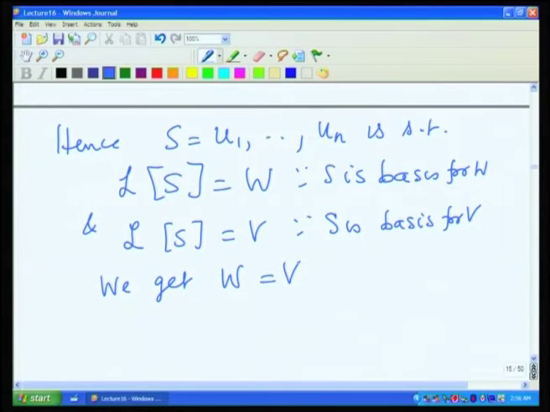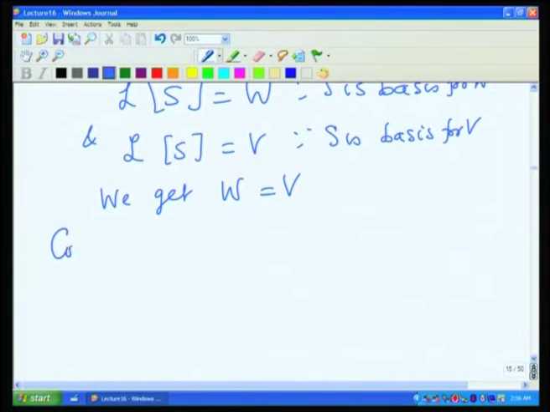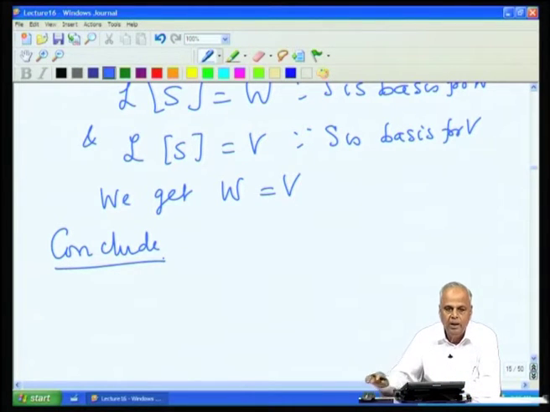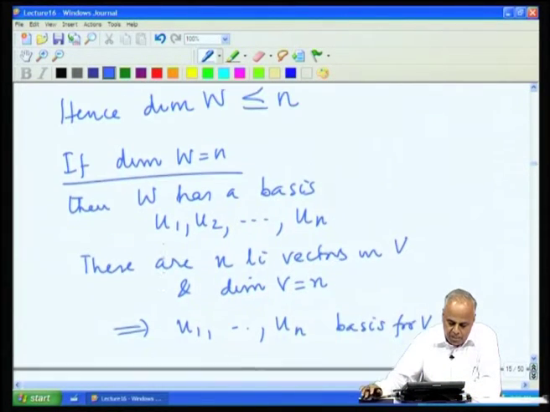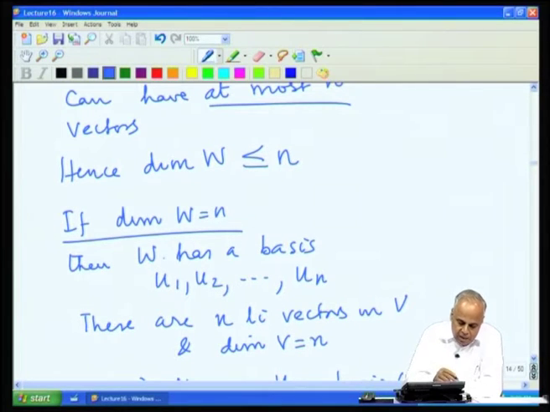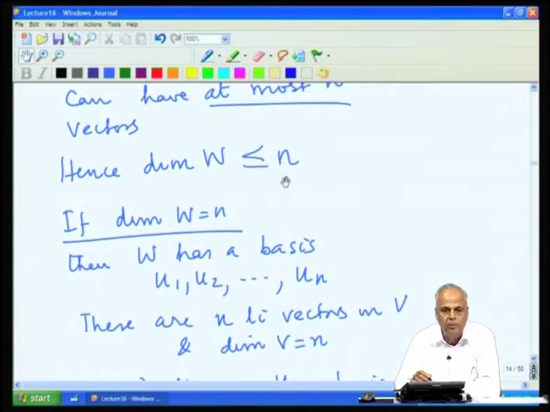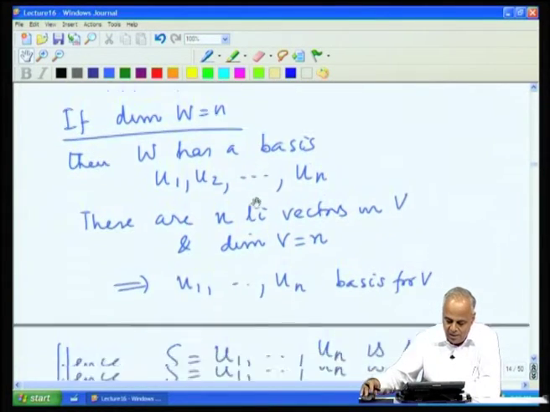So, therefore, what is it that we can conclude? If we take any subspace of an n dimensional space, its dimension is less than or equal to n, but if its dimension is n, it must be the whole space, otherwise its dimension should be strictly less than n.